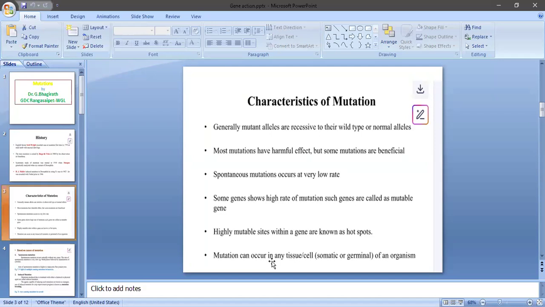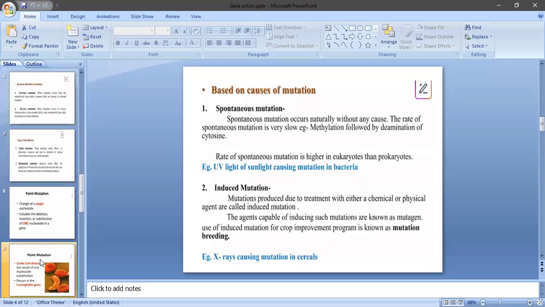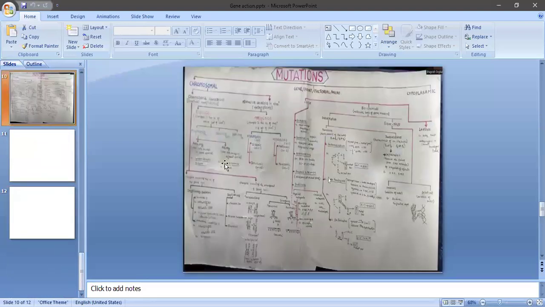Mutation can occur in a tissue or cell of an organism, or in the genetic material. So these are a few characteristics of mutations. Now we can go for the definition of mutation, and then explain the classification. A sudden change that takes place in the inherited or genetic material of an organism, which tends to pass to the next generations, is called a mutation.